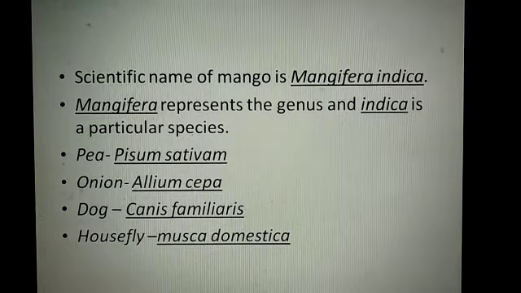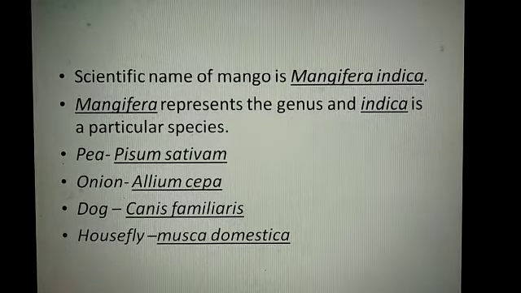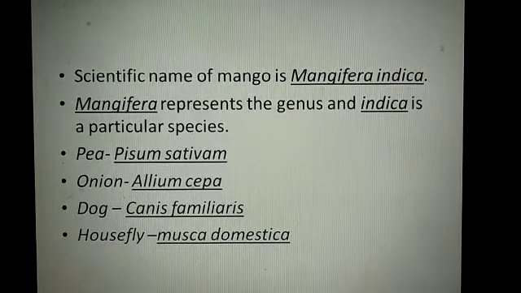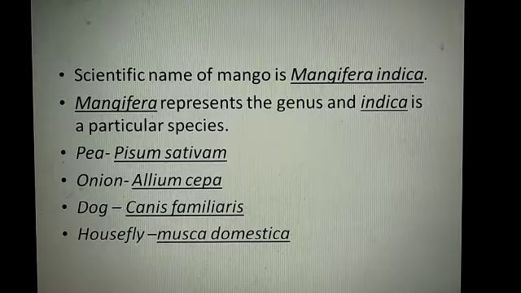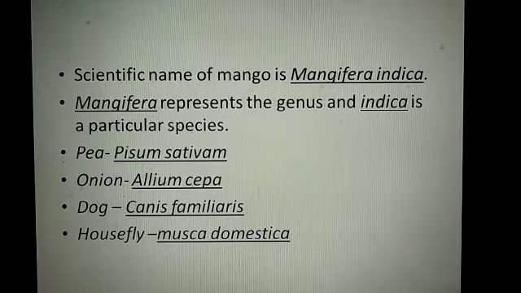The scientific name of mango is Mangifera indica. So Mangifera represents the genus and indica represents the species. The first letter of the genus name is always capital, that's why in Mangifera, M is capital. And indica is a particular species, so in indica, all the letters are small.